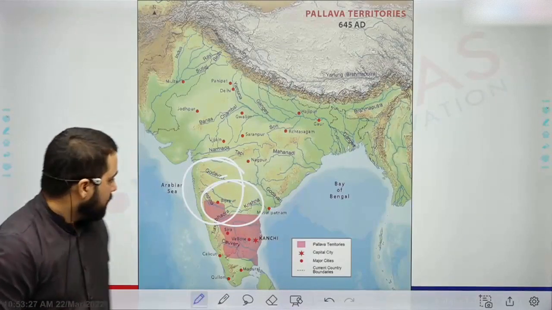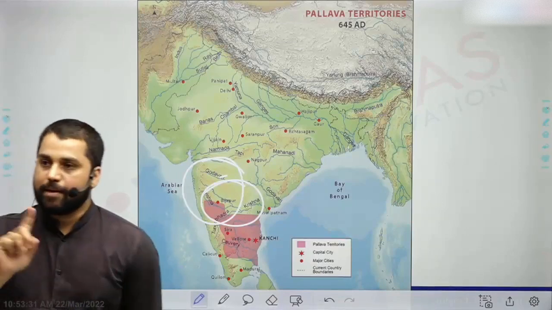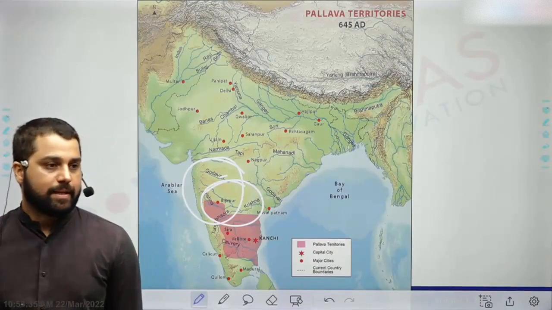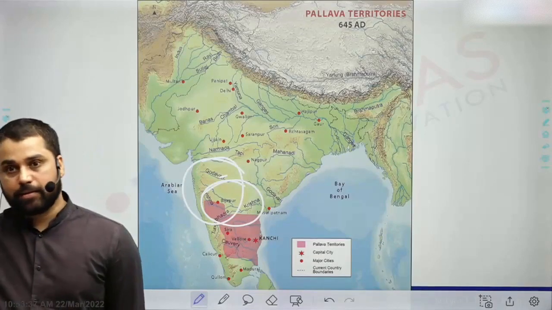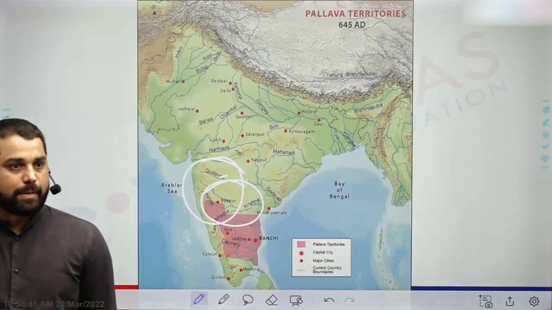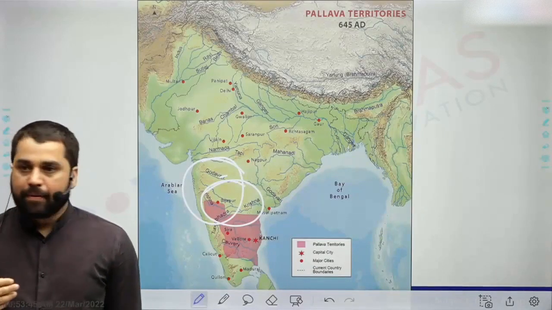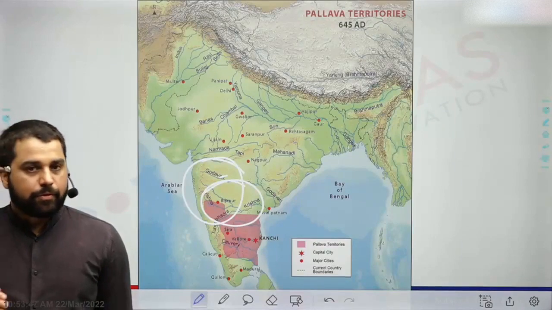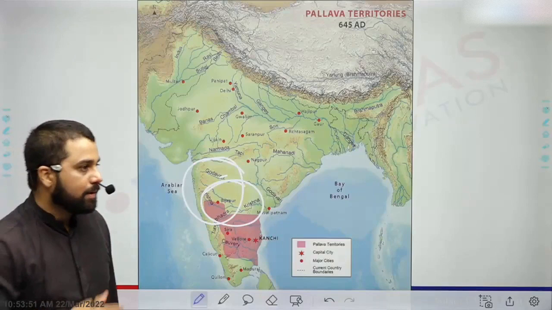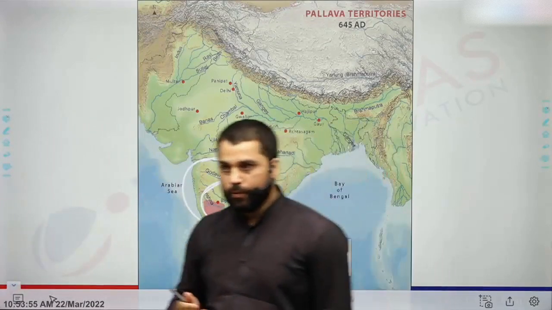Right. So Pallavas, first thing, their origin, that is not very clear. For example, there is one theory that they were feudatories of Satavahanas. There is another theory that they were Parthians, Indo-Parthians. There is another theory that there were some tribes which became Vedicized, who adopted Vedic culture. So we do not have exact answer the starting of Pallavas empire. However, we do know few things.